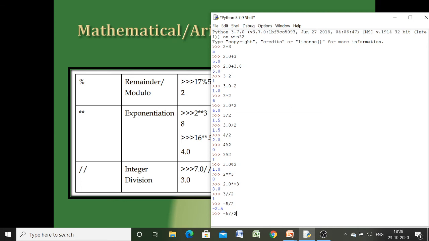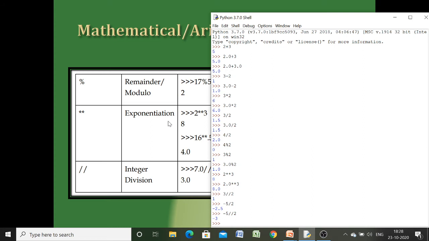Let us compare its placement on the number line. This will come between minus 2 and minus 3. Among minus 2 and minus 3, which one is the lower value? Minus 3 is the lower value, so the answer will be minus 3. I hope this is clear to all of you. So let us proceed to the next operators.